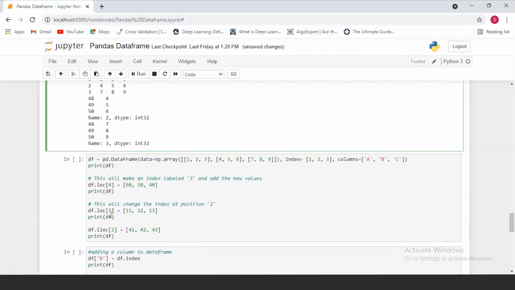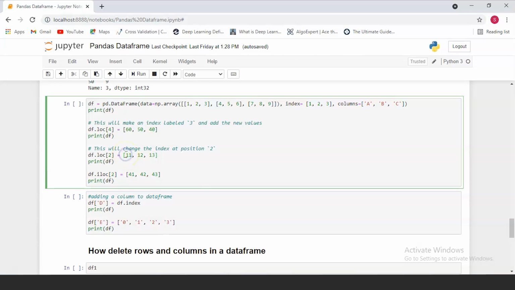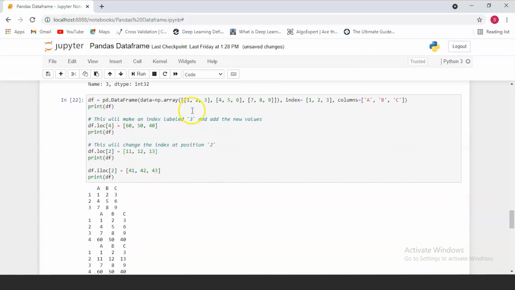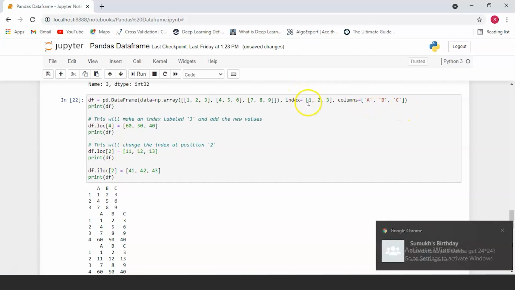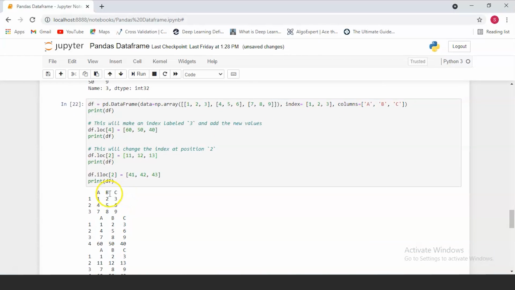Now let's see how we can add new values using loc and iloc to our data frame. Again, let's start off by creating a NumPy array which has columns A, B and C and the row labels as 1, 2 and 3. So this is our two-dimensional data frame which we've created with the help of a NumPy array. The values in the corresponding rows are 1, 2, 3, 4, 5, 6 and 7, 8, 9.